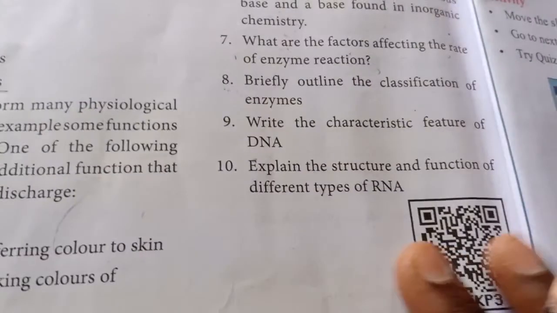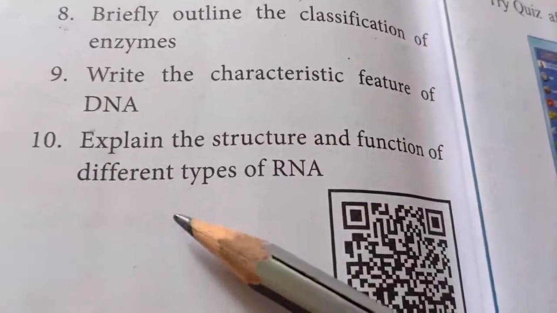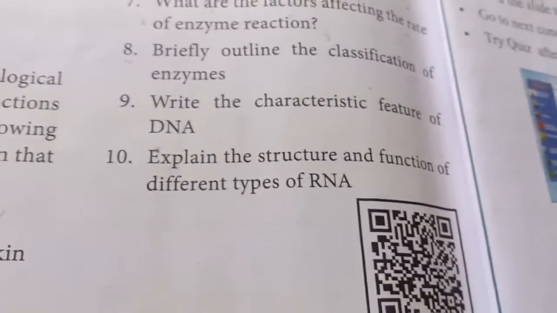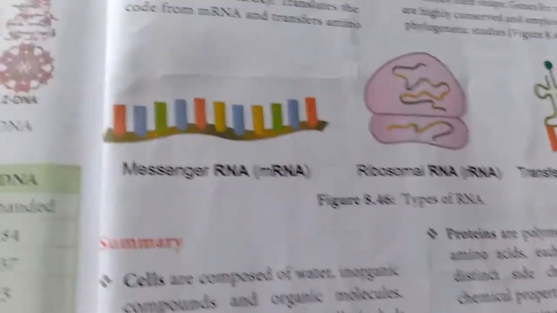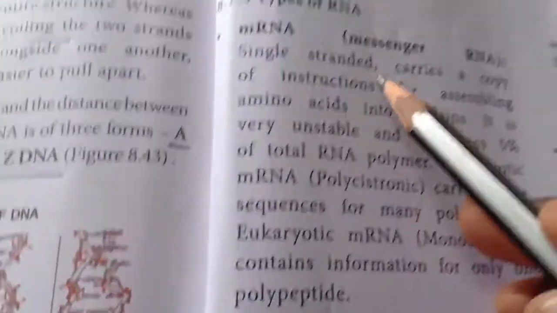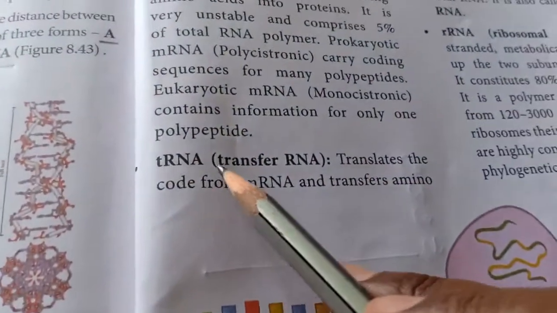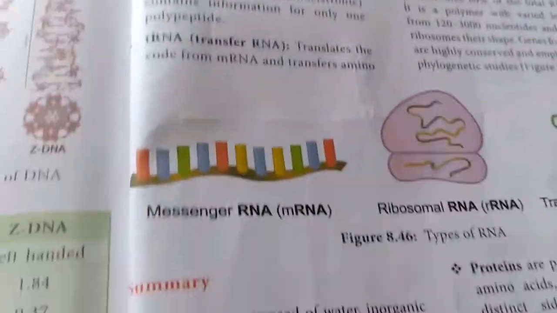Now coming to the last question. The last question would be: explain the structure and function of different types of RNA. So this will be our last question. Let's look into the different types of RNA. The first one is mRNA, the second one is tRNA, and the third one is rRNA. You have the diagrams over here.